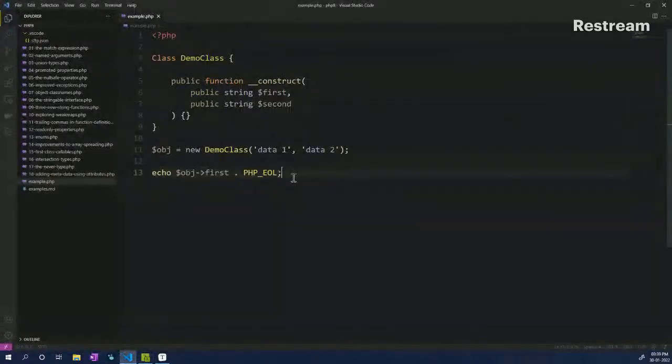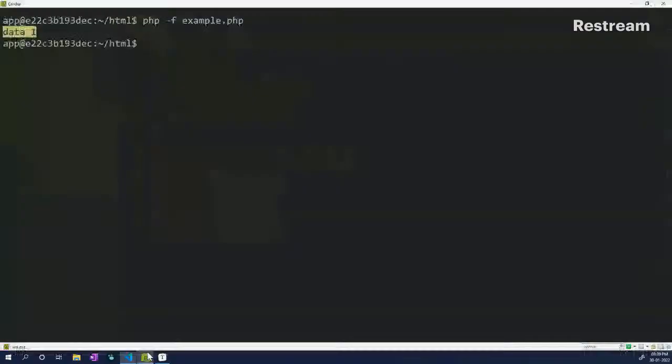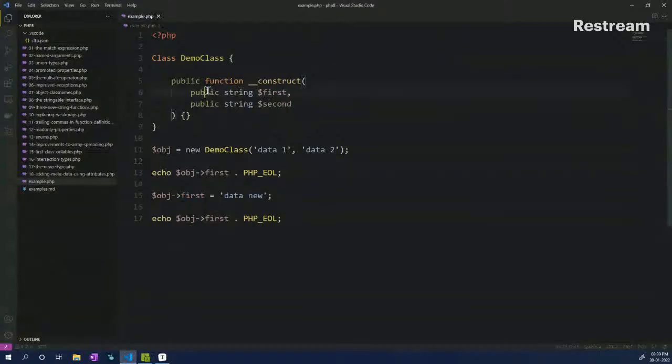But as it is a public property, it is also mutable, which means I can assign something new, or change the data of the property first. Then if I echo object first again, you will see that initially when we initialized the object it was data1, but now it has changed to data new. So this is the problem with having public properties.